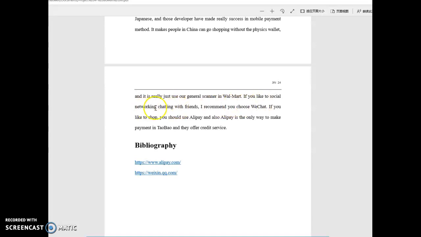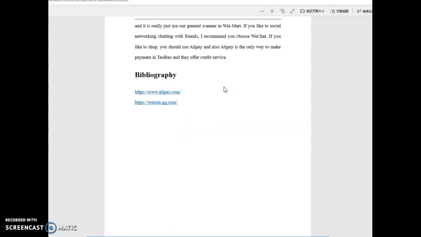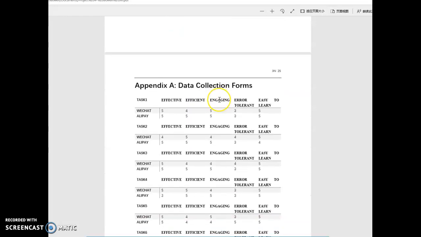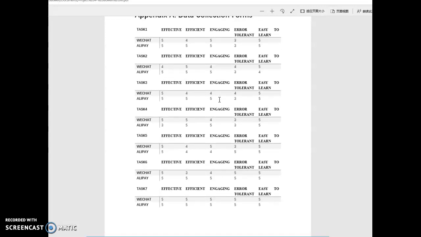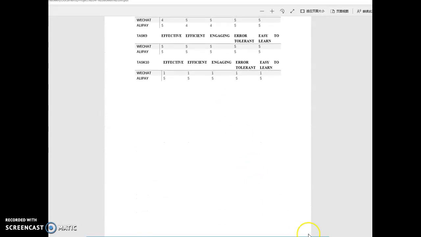If you like social networking and chatting, I recommend you choose WeChat. If you would like to shop, you should use Alipay. And also, the Alipay is the only way to make payment in Taobao, and they offer the credit service. You can see a biography through their official websites, Alipay and Weixin.qq.com. And those are the scores I tested, from the appendix. I have seen the main appendix. You can check it. Thank you.